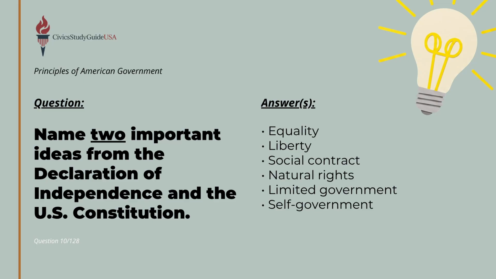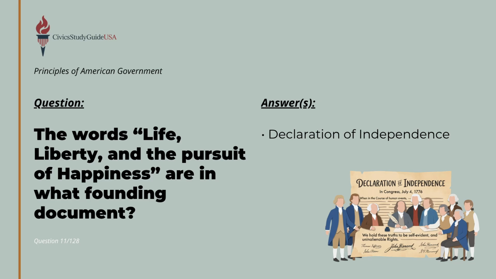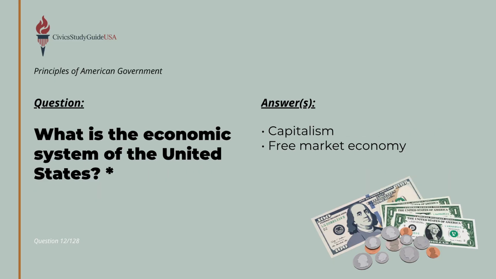Two important ideas shared across both the Declaration of Independence and the U.S. Constitution are equality and liberty. In fact, the famous words, life, liberty, and the pursuit of happiness are written directly in the Declaration of Independence. These foundational systems also set up how everyday life and business function across the nation. The economic system of the United States is based on capitalism, or a free market economy.